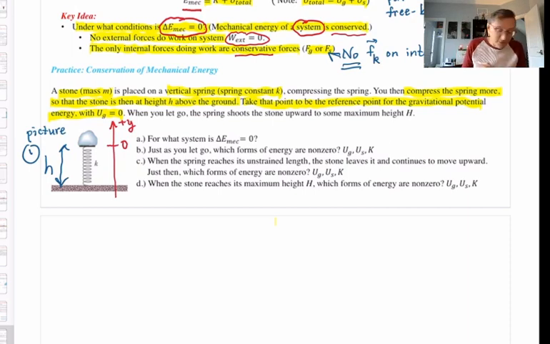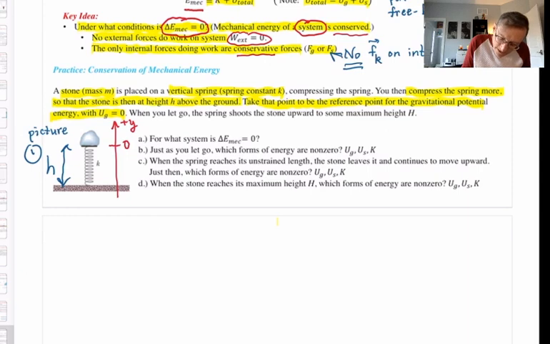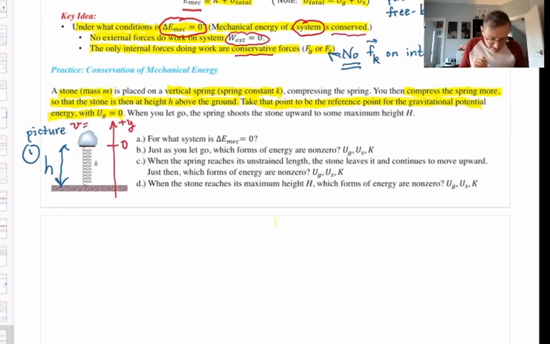Okay, so this is my picture 1. Let me add one other thing to the picture. I just let go of this stone. I released it from rest. So its velocity at this moment, when I just let go in picture 1, height h above the ground, is 0. Okay, that's our starting situation.